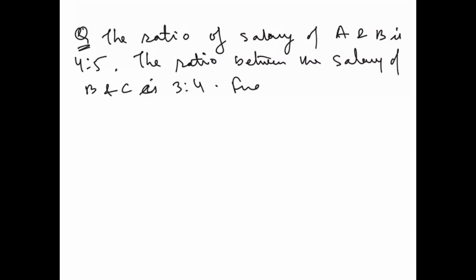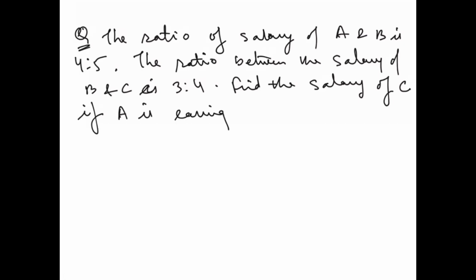All right. Now what you have to do is find the salary of C if A is earning, say, $3,600. All right. So how do we do this?